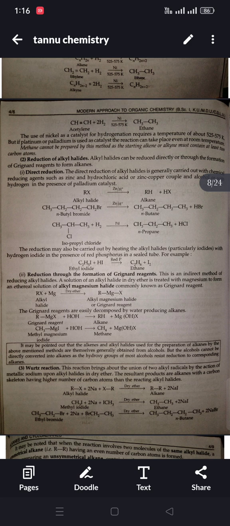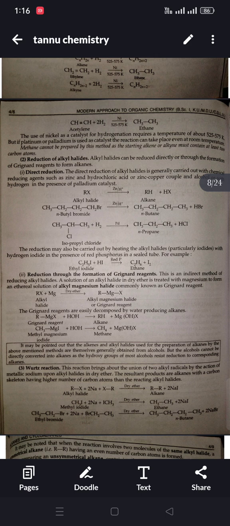A solution of an alkyl halide in dry ether is treated with magnesium to form an ethereal solution of alkyl magnesium halide, commonly known as Grignard reagent. RX plus Mg in the presence of dry ether is converted into RMgX, known as alkyl magnesium halide or Grignard reagent. The Grignard reagents are easily decomposed by water, producing alkanes.